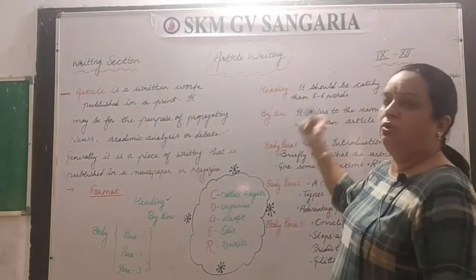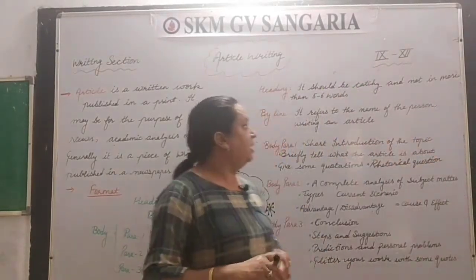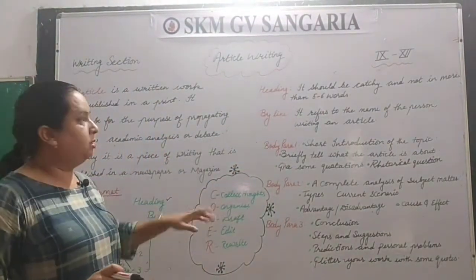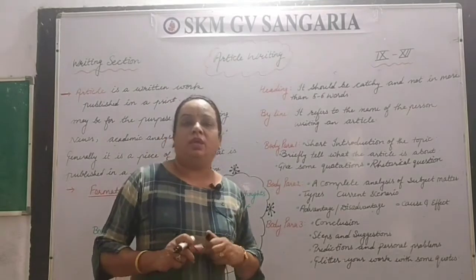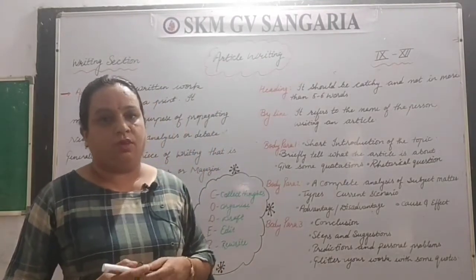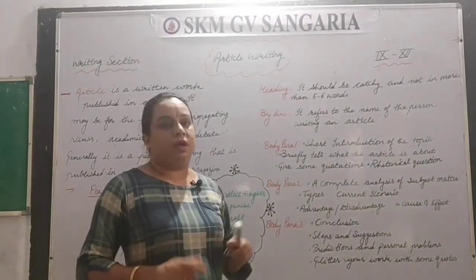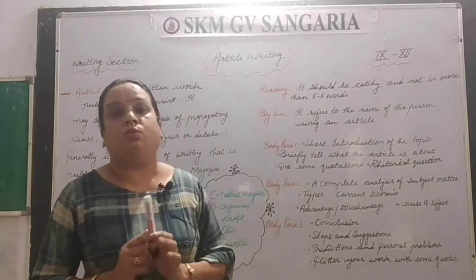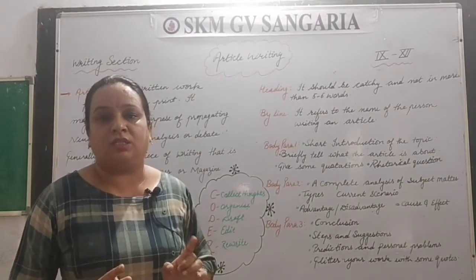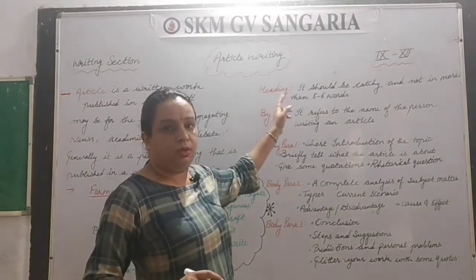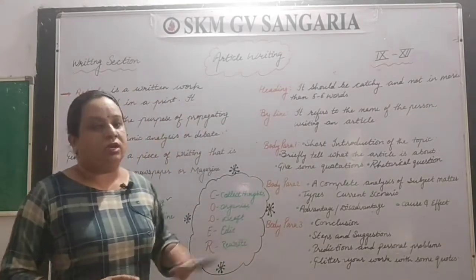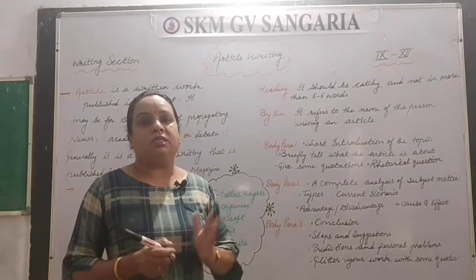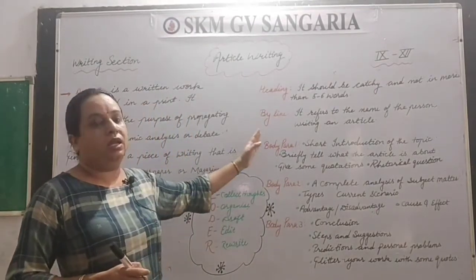Now let's see what you have to cover while writing the heading. Heading or title, it is the same thing. You can actually get the heading from the question itself, clear? But it is advised that it should be catchy and not more than 5 to 6 words. Don't write a full sentence in the heading. The second thing is the byline. As I've told you, here also you have to write the name of the person who is writing the article, that is the byline.